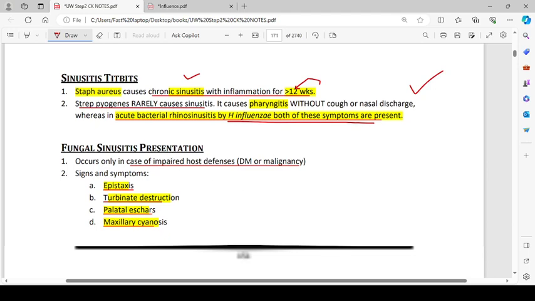Fungal sinusitis presentation occurs only in cases of impaired host defenses, diabetes mellitus, or malignancy. Signs and symptoms include epistaxis, turbinate destruction, palatal eschars, and maxillary cyanosis.